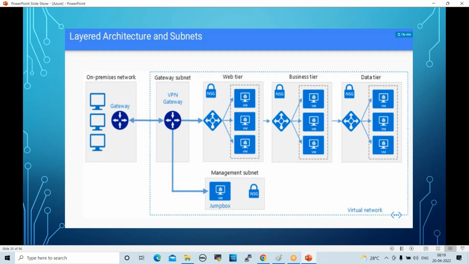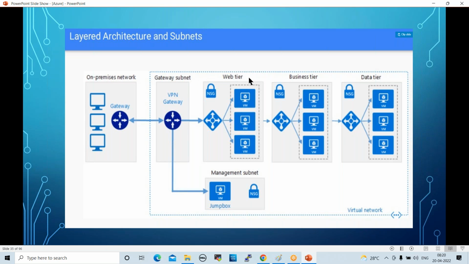If anything happens, the jump box will be gone, but the main thing will be safe. That is why we don't directly connect to the cloud VNets. We connect through the jump box, so that if any issues happen, the jump box will be gone and you can recreate it. Nothing else is affected. This is one of the security layers.